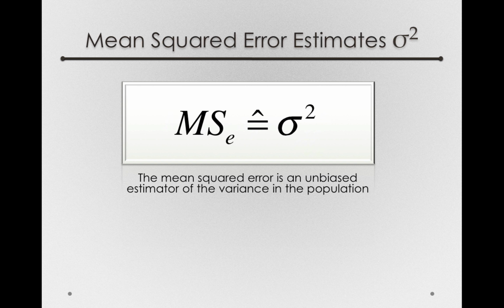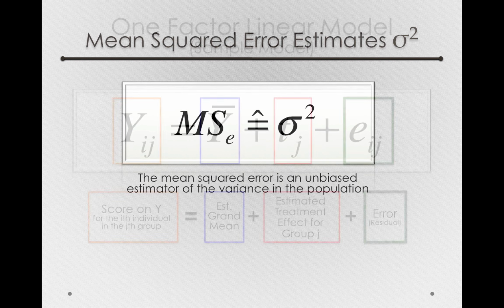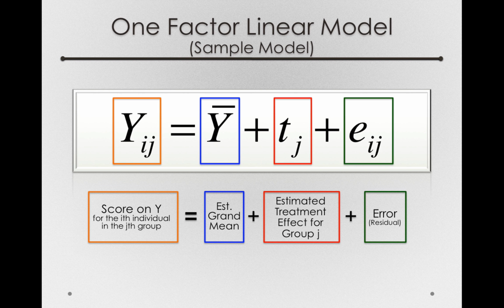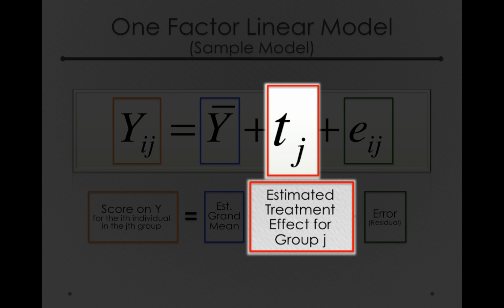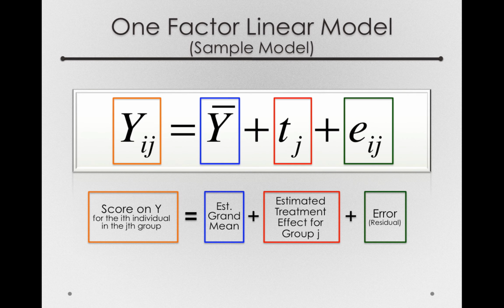And remember what that represents. When we saw the population data, we actually saw that people did vary around their groups. And so the mean squared error in our sample is our best guess of that variance in the population, how much individuals are differing from their group averages. And importantly for us, that mean squared error, the thing we find from the e_ij's, is going to be our benchmark of error. It'll be the thing that helps us understand whether the T sub j's are actually large relative to what we would expect by chance, or small relative to what we would expect by chance.